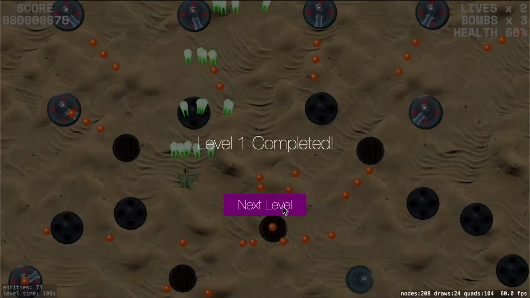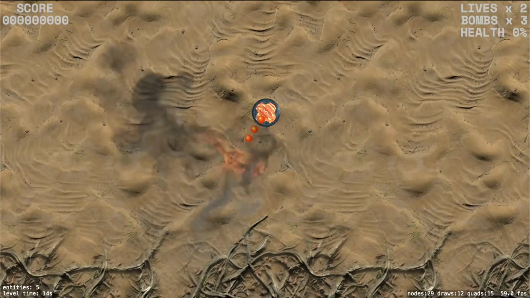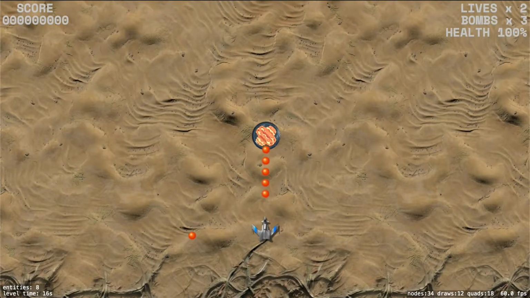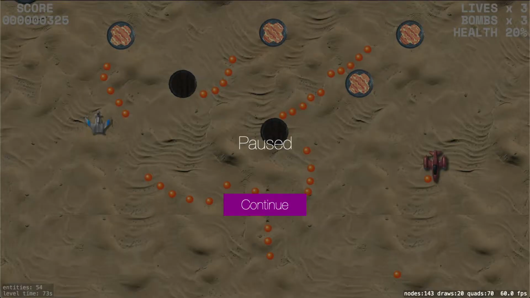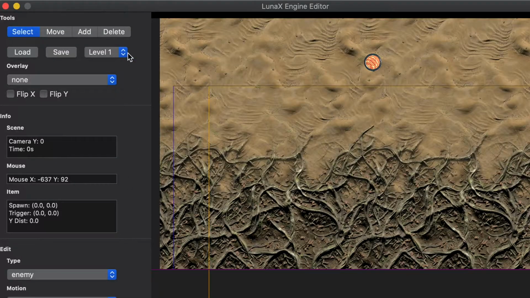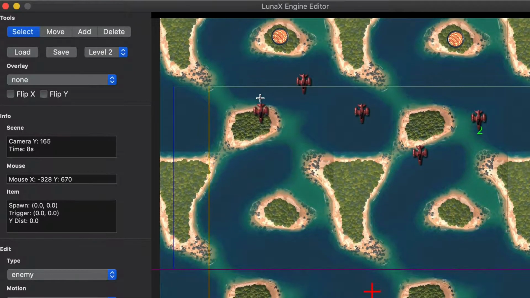And with that comes switching to a new level after completion, as well as respawning the player when all health is gone with the next available life, if available. And I also added overlay handling so I can have a pause screen when entering pause state. And of course also updated the level editor so I can work on multiple levels.